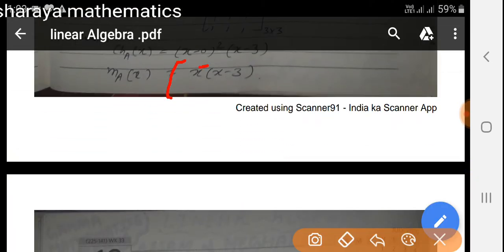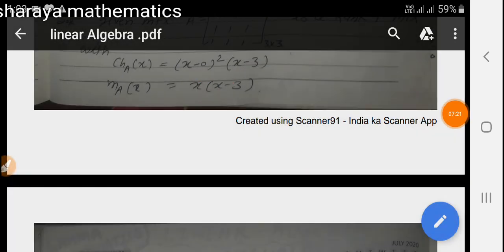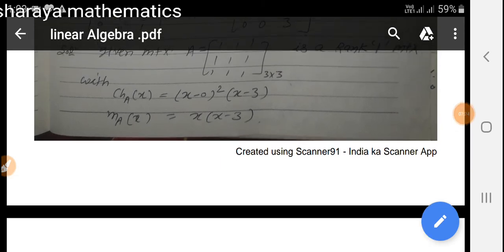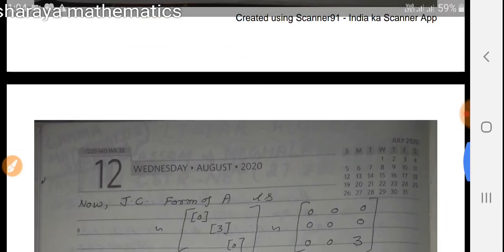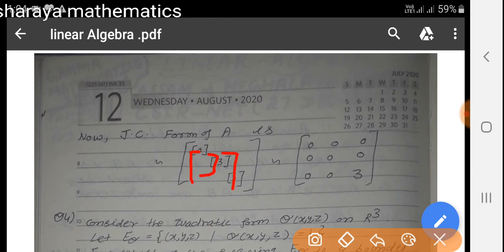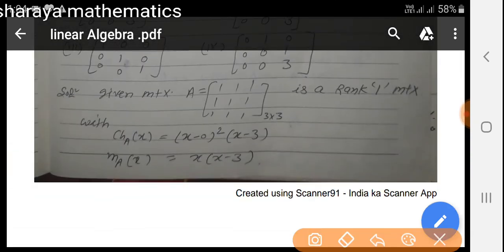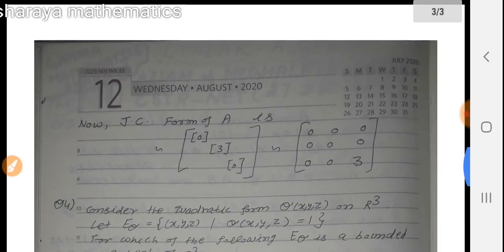Firstly, we write blocks according to the minimal polynomial. Here the minimal polynomial has two factors, one is x, second is x minus 3. So according to x we have a block of order 1 with eigenvalue 0. According to the factor x minus 3 we have a block of order 1 with eigenvalue 3. Now we see that the characteristic polynomial has x square, so we have one eigenvalue left with 0. So the third block is of order 1, with eigenvalue 0.